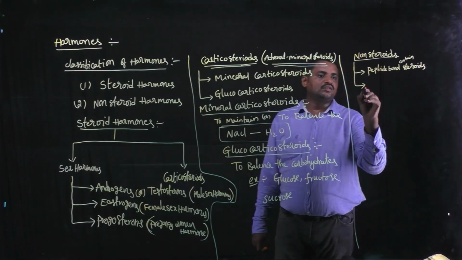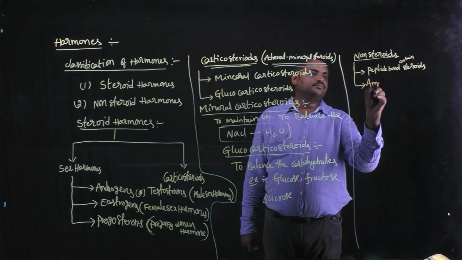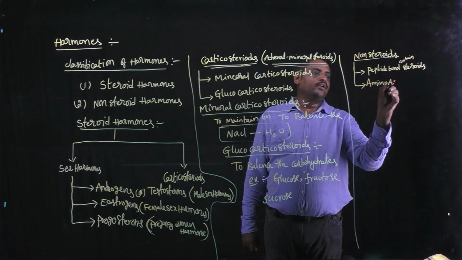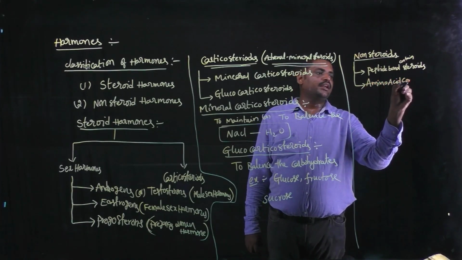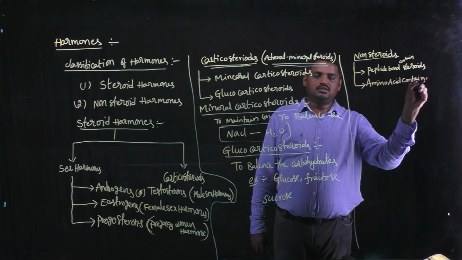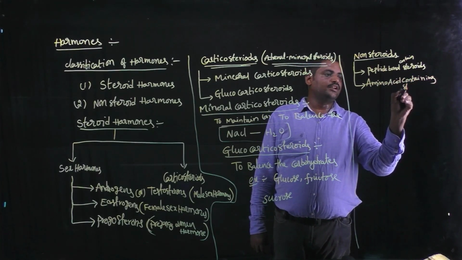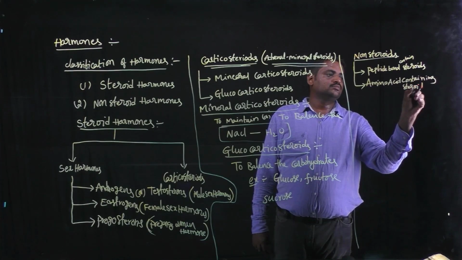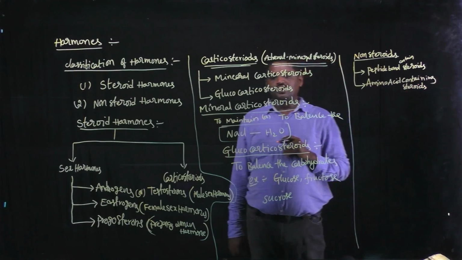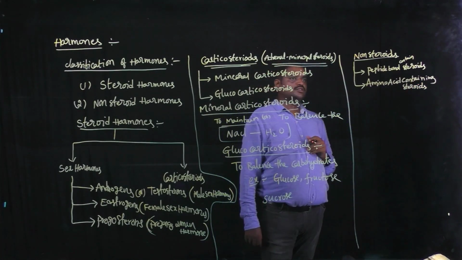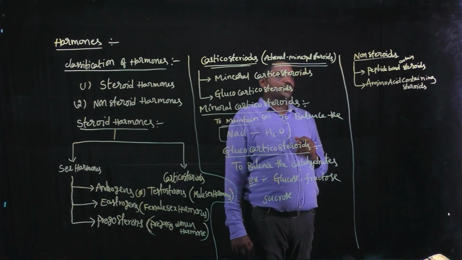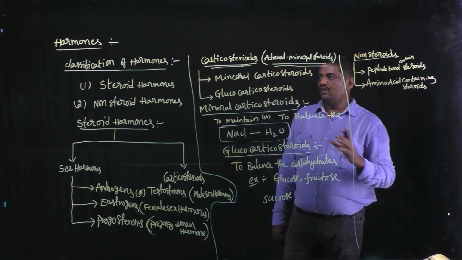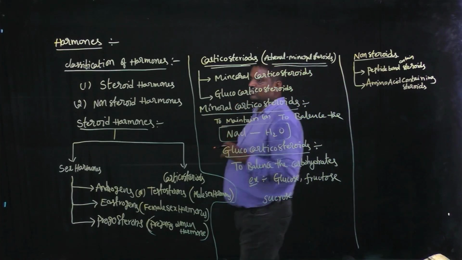And next one, amino acid containing steroids. Okay, non-steroids, this is one type of hormone.